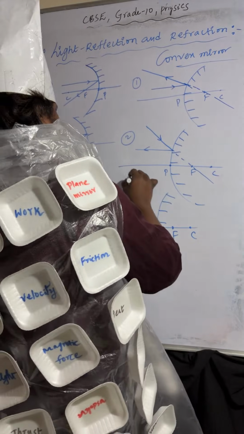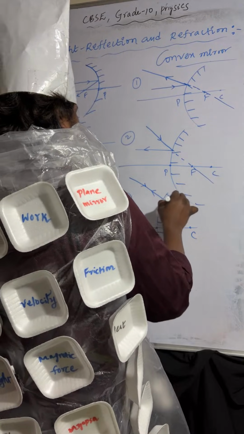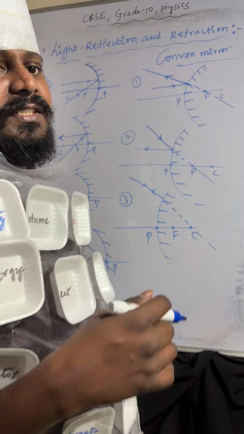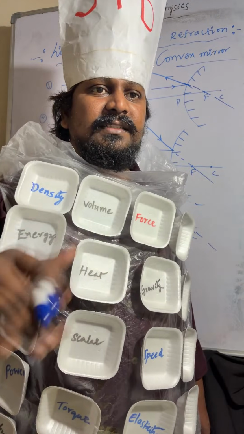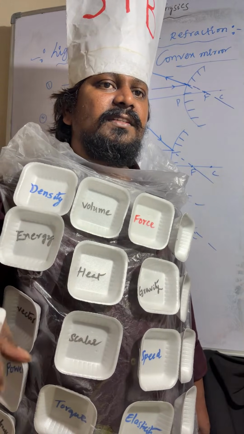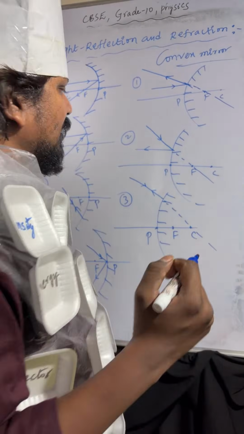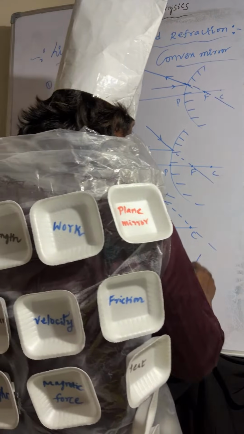Light rays passing through center of curvature retrace their original path. Understood? It moves in the same direction. If the light ray is passing along the center of curvature, it retraces its path. And coming to fourth one, light ray is incident at the pole.